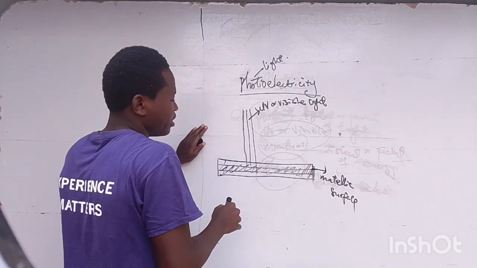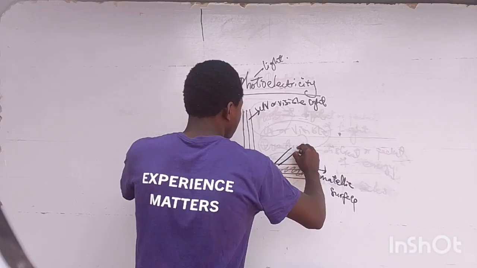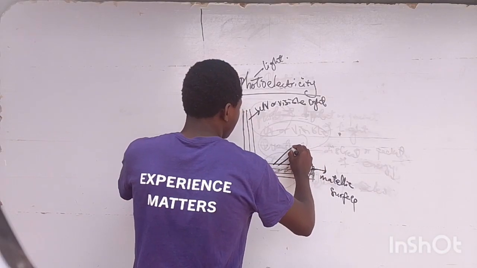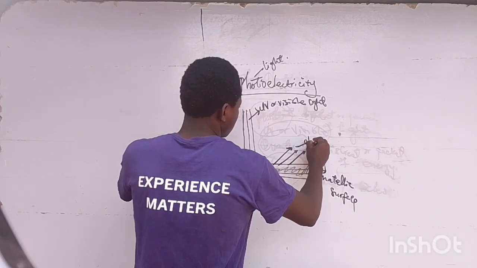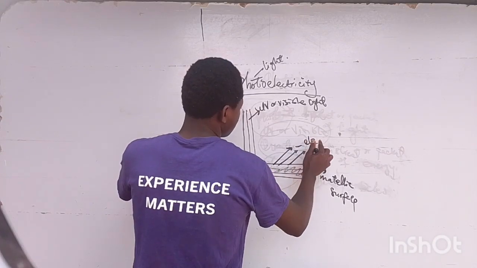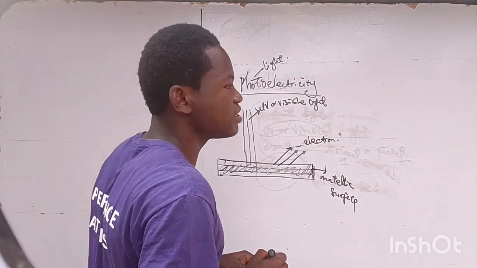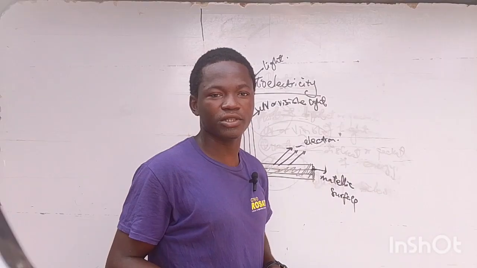Light incident on the metal. During that time, there is emission of an electron. Let's say that this is the electron. So in photoelectricity, the concept there is that there is emission of an electron. Do you understand what I'm saying?